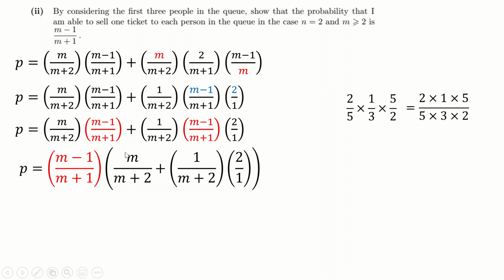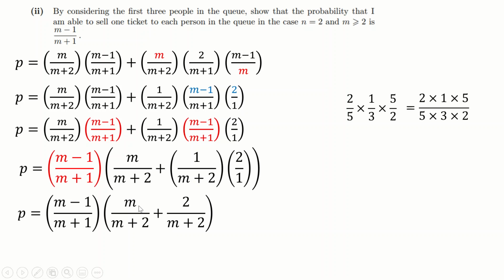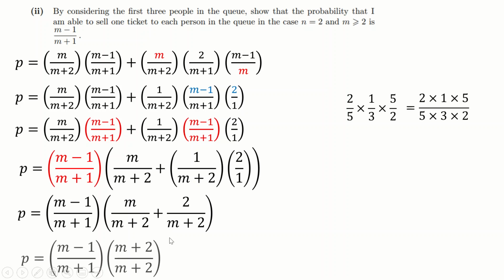If I expand this out, I'm going to have this times this, which is there, and this red times these 2, which is there. So I can factorize out that red one. This is cool because now I can sort this out. Obviously, this is just 2 over M plus 2, common denominator time. So I just add the numerators and you can see what's about to happen here. M plus 2 over M plus 2, cancel those all out, and I'm left with the thing that they asked me for. So that's quite a cute way of doing that. There are other ways you could do it.